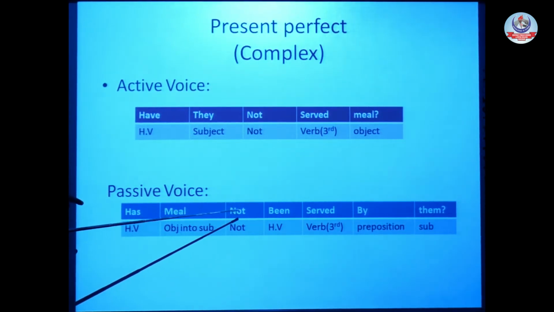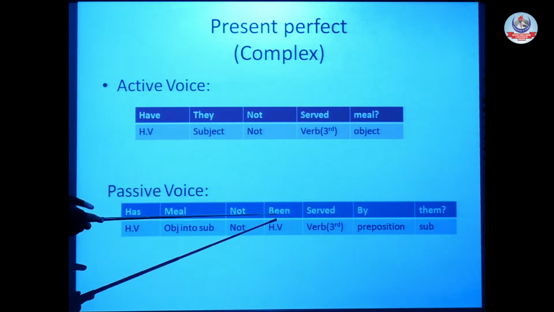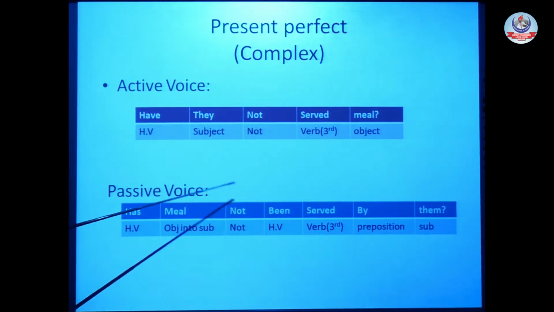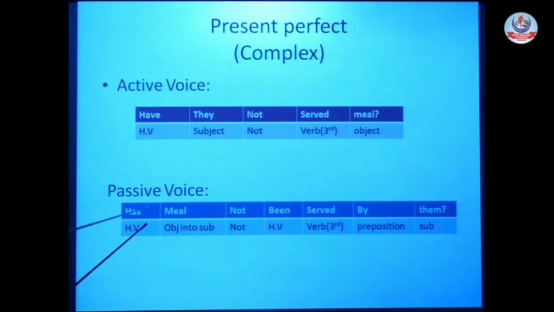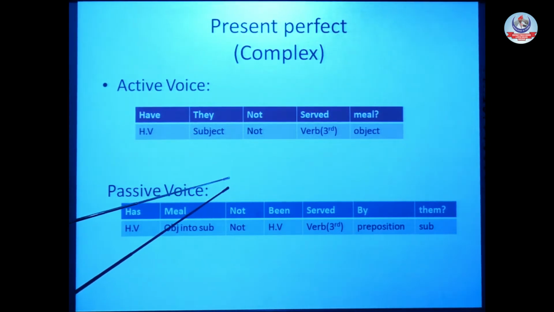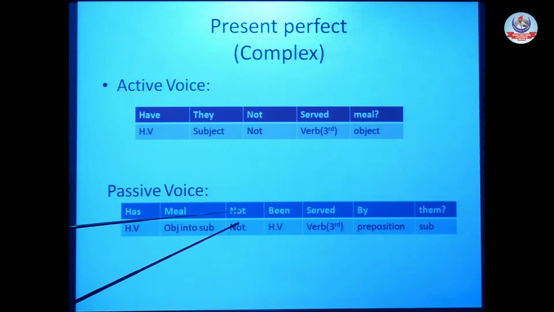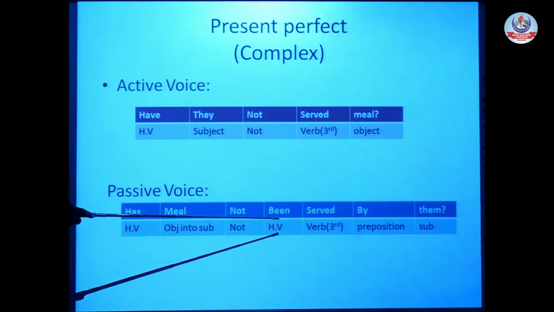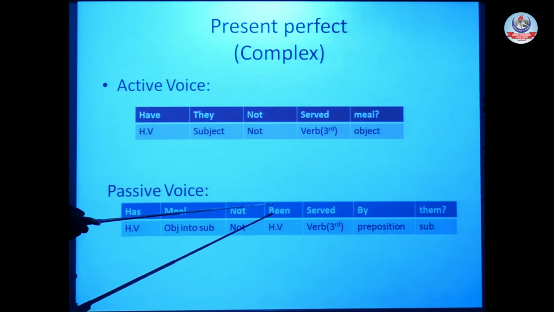Has, meal, not. And then it would be been, the second part of our helping verb. Has at the start to make it interrogative. After that, the subject, meal. It's also a negative sentence, so after the subject we will place not. After not, we will place been, which is the second part of our helping verb. Has, meal, not, been.